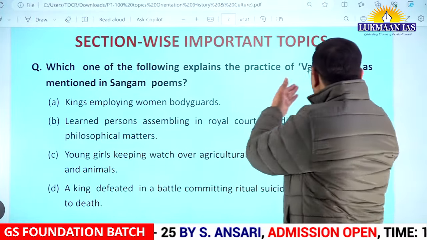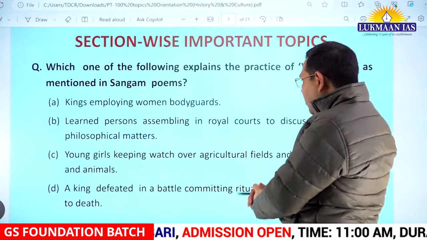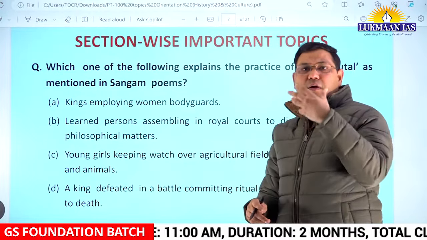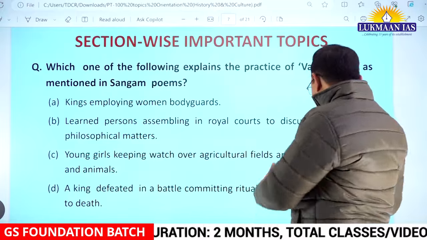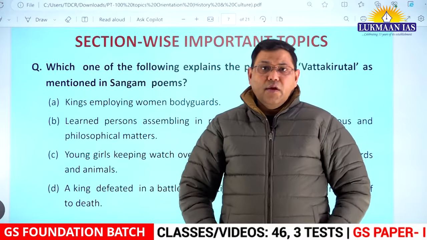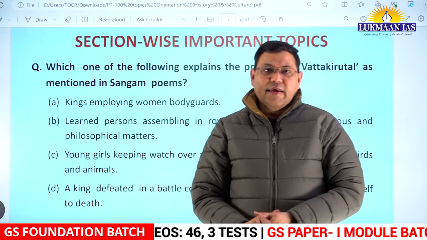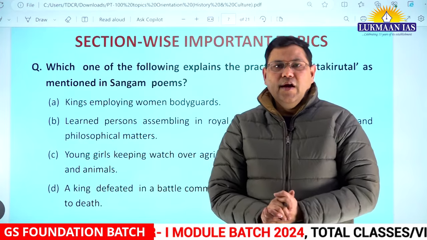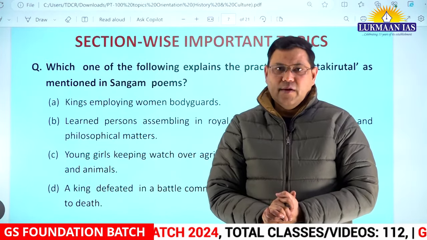The Vatakirutal is nothing but the ritual where a king who is defeated in a battle commits suicide by starving himself to death. When it is not a battle and a king like Chandragupta Maurya does so, when he converts to Jainism, it is called Sallekhana, right?